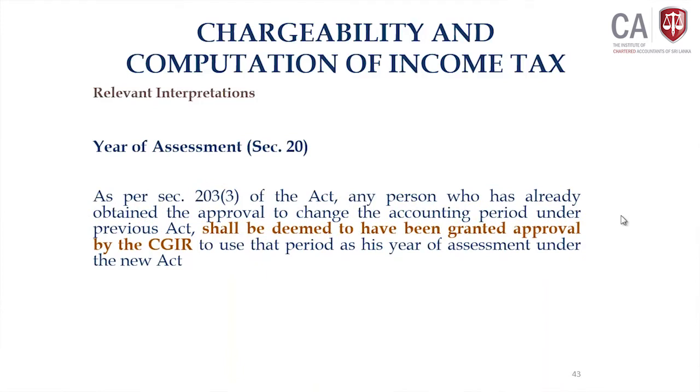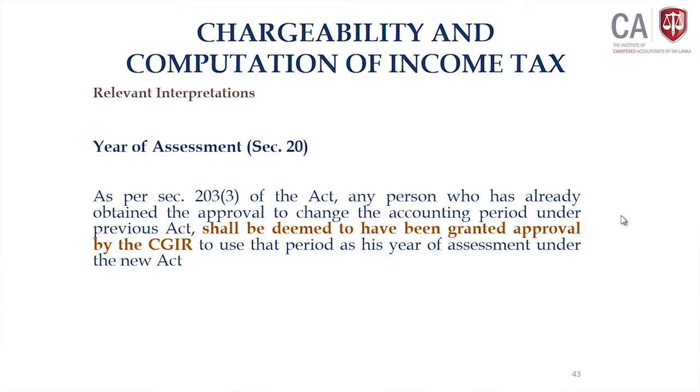As you know, section 203 is a transitional provision. Subsection 3 tells you if anybody changed the accounting period under the previous act, do you have to get another approval under the current act as well?